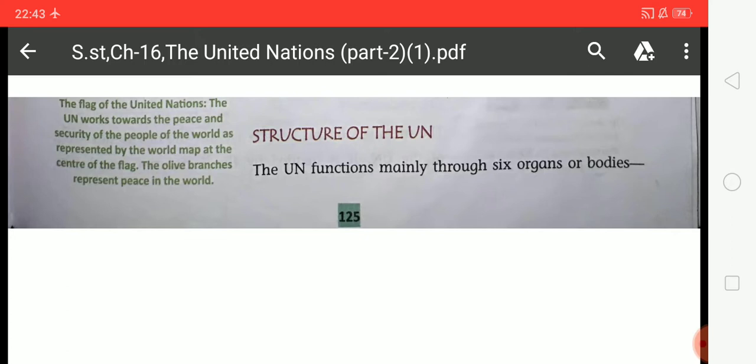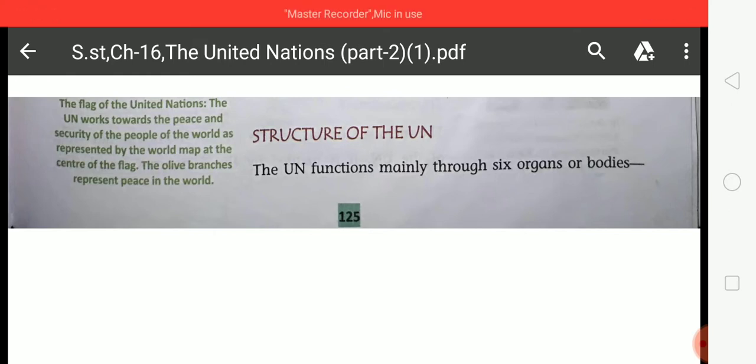So students, first of all, let's have a quick overview of chapter number 16. Your chapter name is the United Nations. What is the United Nations? The United Nations is an organization which was made after the Second World War to maintain peace around the world and to prevent the next World War. So this organization is made for peace.